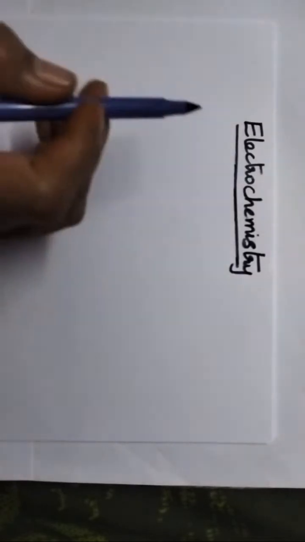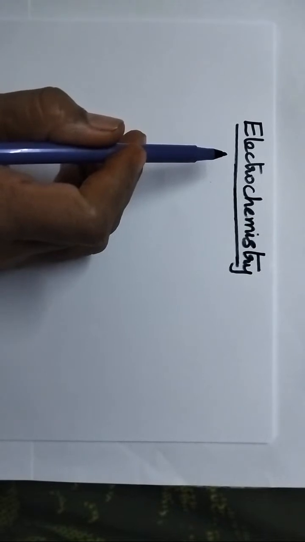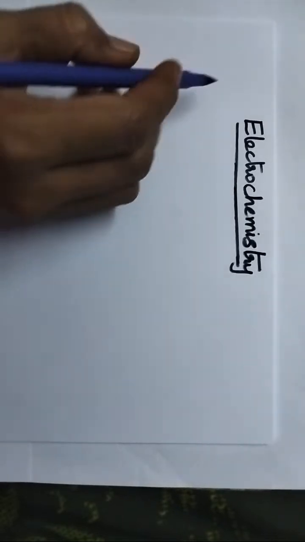What is meant by electrochemistry? Electrochemistry is a branch of chemistry that mainly deals with two important energy conversions.